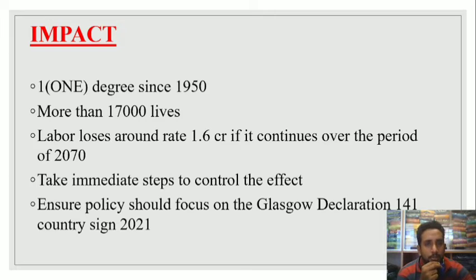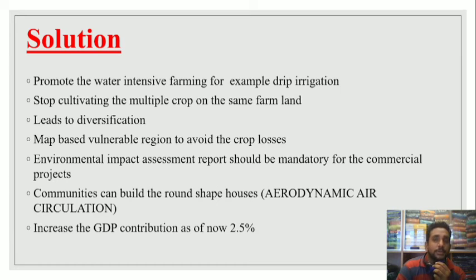So we talked about the catastrophic stage and what impacts these catastrophic stages produce, and the next one is the solution. The solution is the writing points. We are giving a suggestion to the government to take immediate steps to control these heat waves.